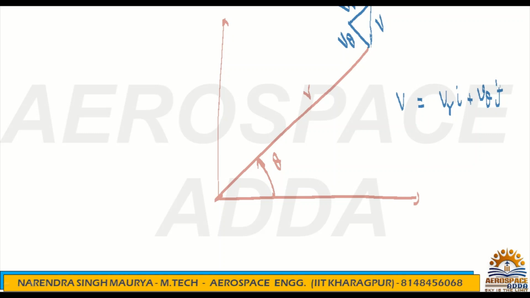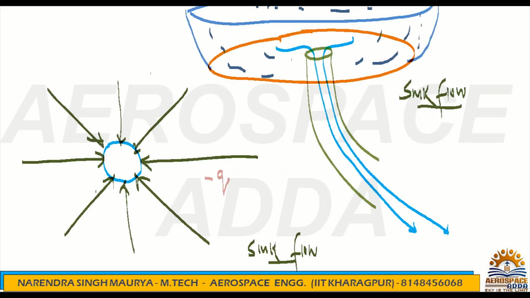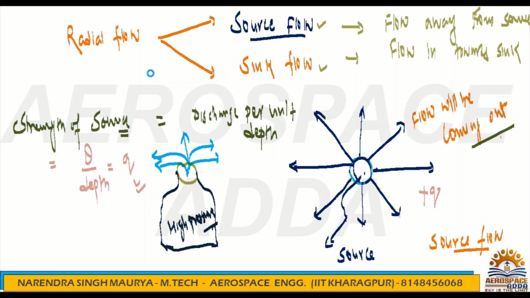My point is, for the source and sink, because it is only a radial flow, only vr will exist here. The radial velocity will not be zero. But what about the tangential component v theta?